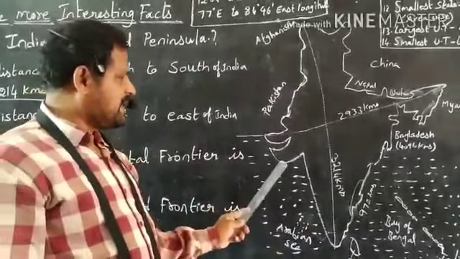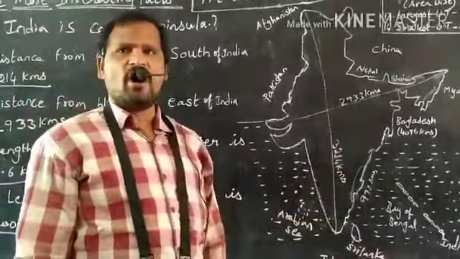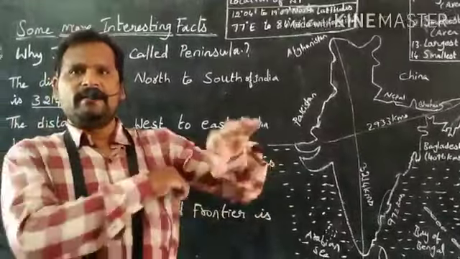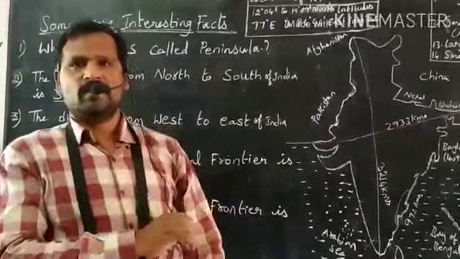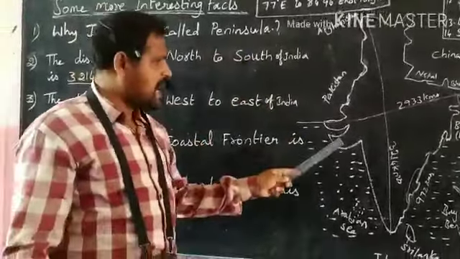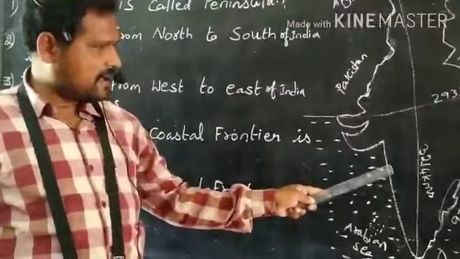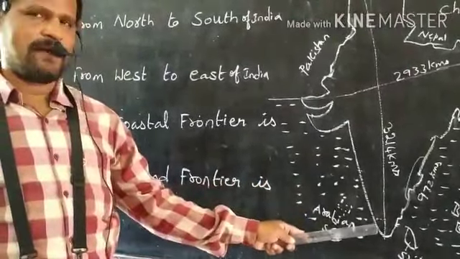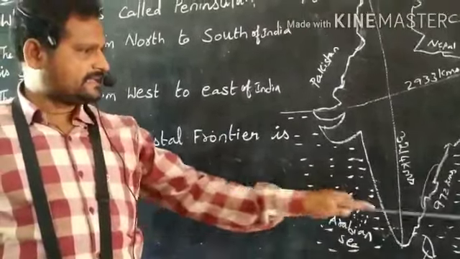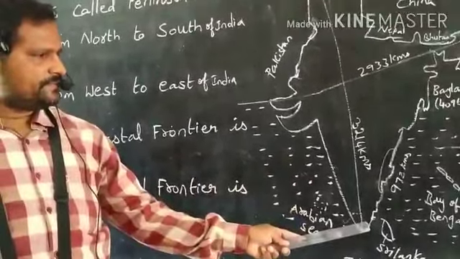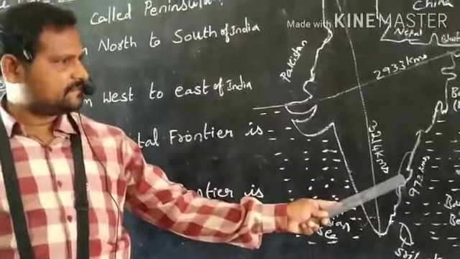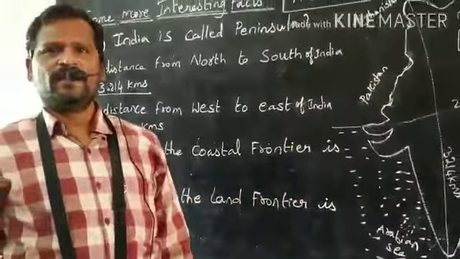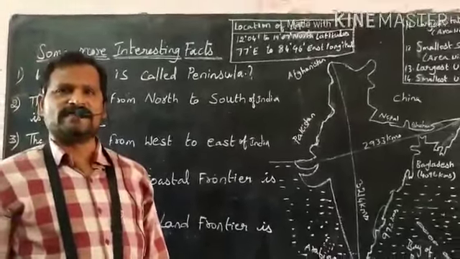How many coastal states are there in the country? 9. What are they? Gujarat, Maharashtra, Goa, Karnataka, Kerala. On the east side, Tamil Nadu, Andhra Pradesh, Odisha, West Bengal. Totally, there are 9 coastal states in our country.